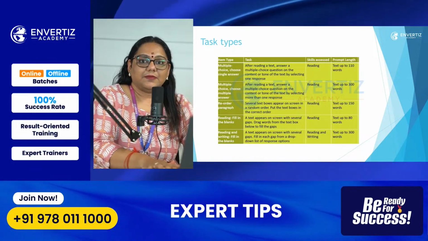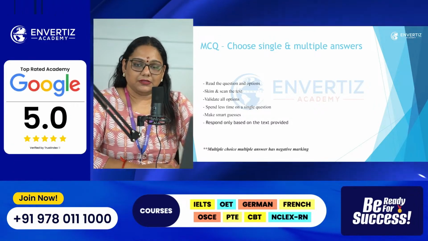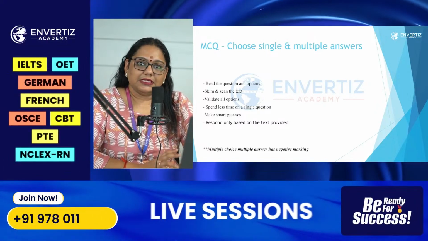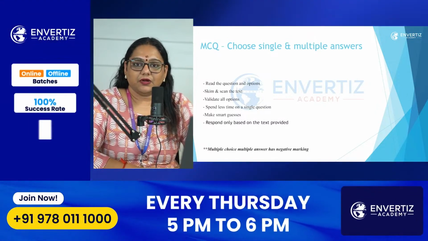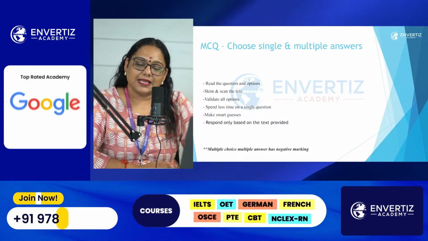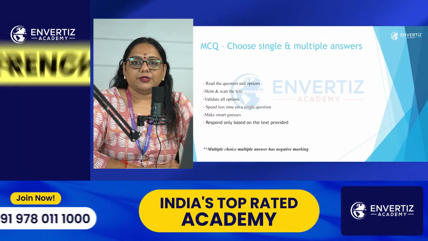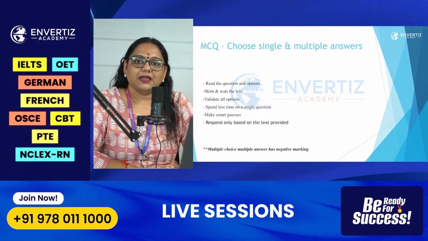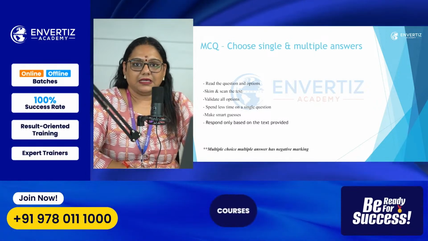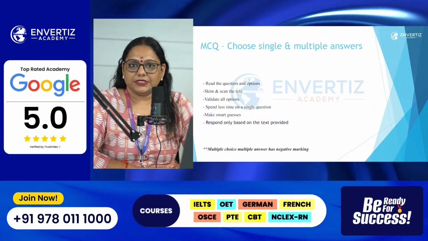We'll begin with MCQ single option. Here, you just have to select one option. You'll be given a question and you have to select the right answer. In MCQ, the technique you should follow is do not waste a lot of time reading the paragraph. Instead, read the question first, read the options, then come to the paragraph and take a quick scan of it. This does not contribute much to your total score. You'll normally get around 1 to 2 questions, so do not spend a lot of time making it correct. Just make a quick scan and then go to the options part.